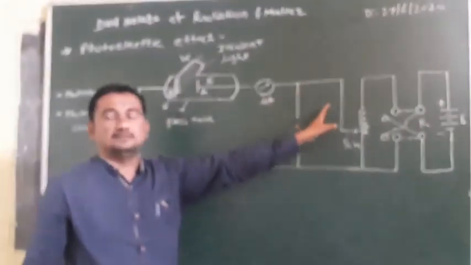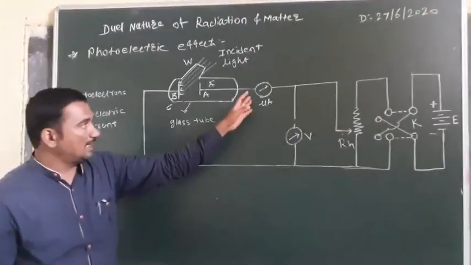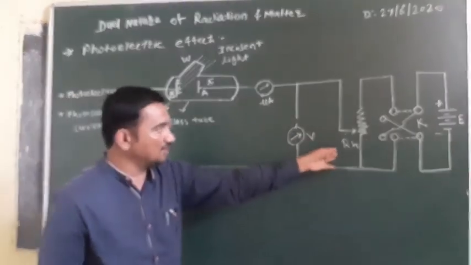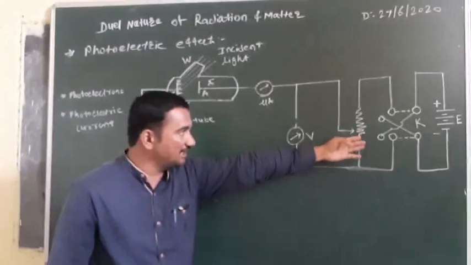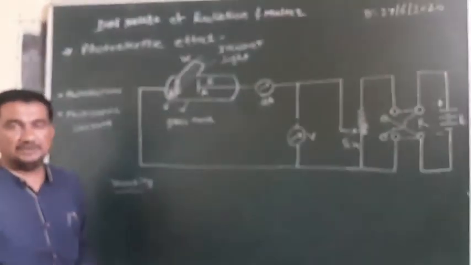So we have to study the working of this photoelectric setup. This is the simple diagram which consists of the setup for the photoelectric effect: microammeter, voltmeter, rheostat, commutator key K, battery E and an evacuated glass tube.